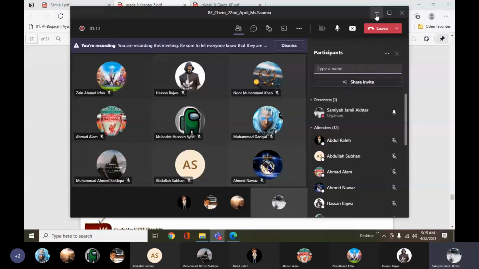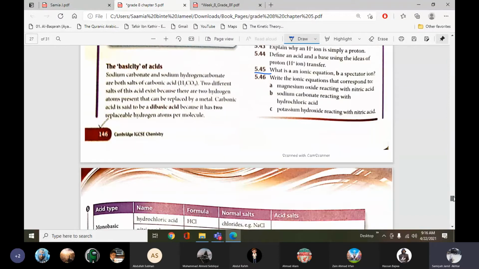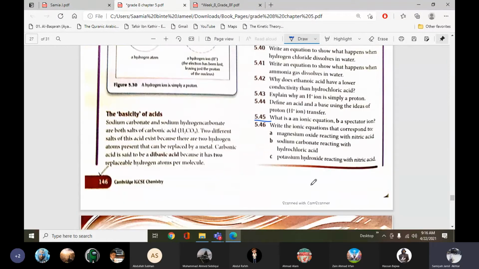Okay, so the last two questions are related to ionic equations. Question 5.45: what is an ionic equation and what are spectator ions? The ionic equation, which we discussed in the previous chapter also, is an equation in which we write the ions whose state changes during a reaction.